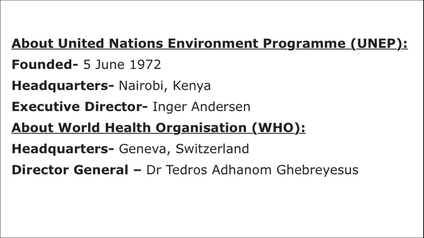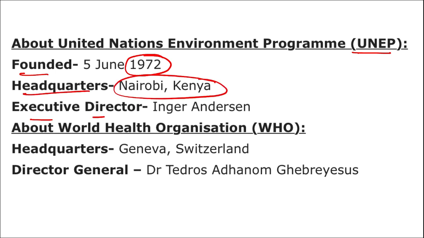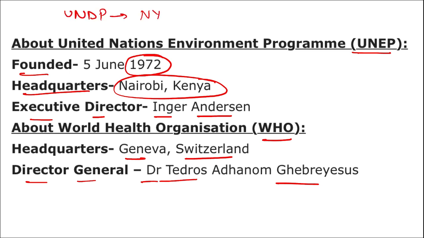Moving on. If we talk about United Nations Environment Program, when was it founded? In 1972. Where is the headquarter? Nairobi, Kenya. Executive Director Inger Andersen. Then WHO headquarters is in Geneva, Switzerland, and Director General is Dr. Tedros Ghebreyesus. Similarly, where is the headquarter of UNDP? It is in New York.